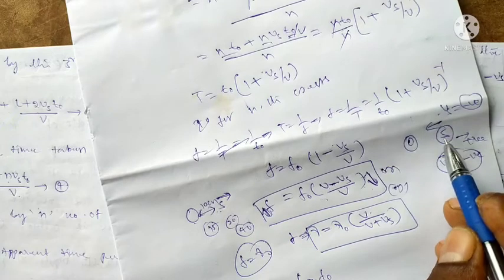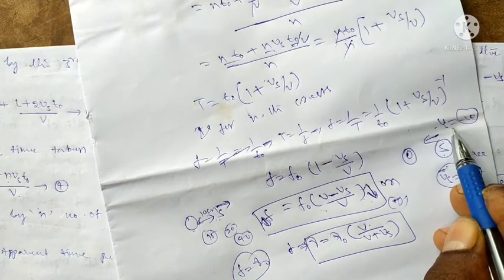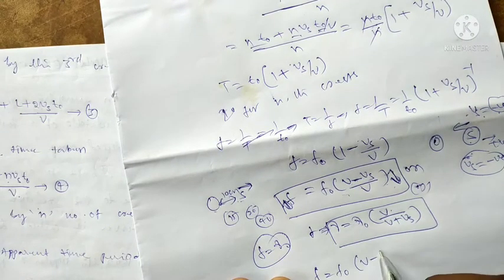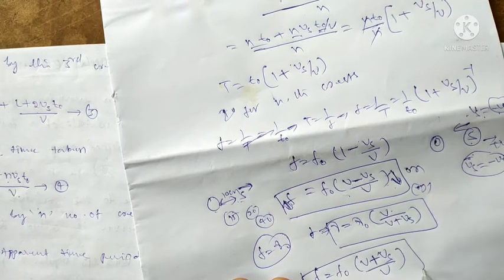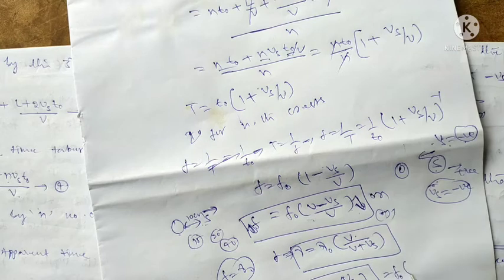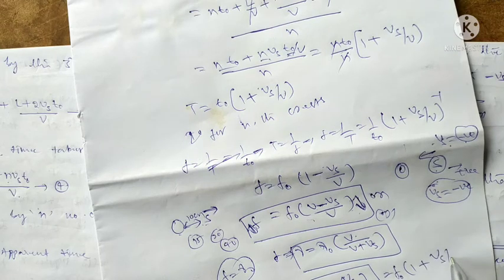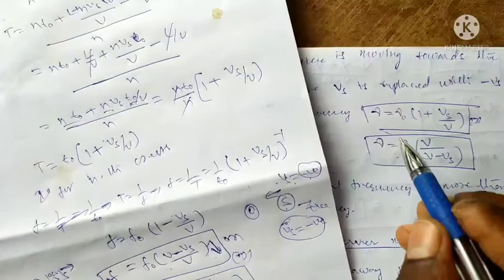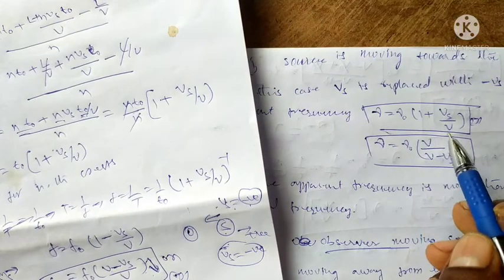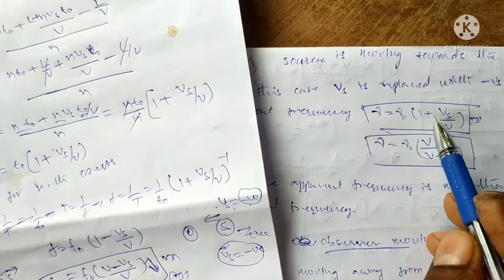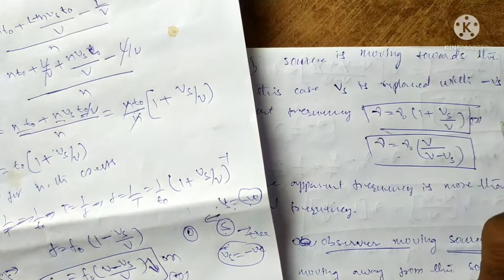Now the source is towards the observer. That means Vs is equal to negative. Negative plus negative is positive. That is, f is equal to f naught into V over V minus Vs, which means f is equal to f naught, V cancels, that means 1 plus Vs by V. Both are the same equations. Nu is equal to nu naught into 1 plus Vs by V. Here minus is coming when the source is away from the observer, and plus is coming when the source is towards the observer.